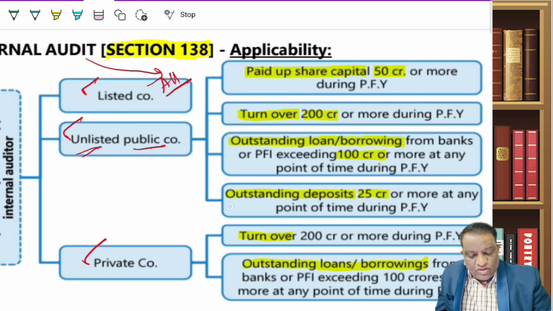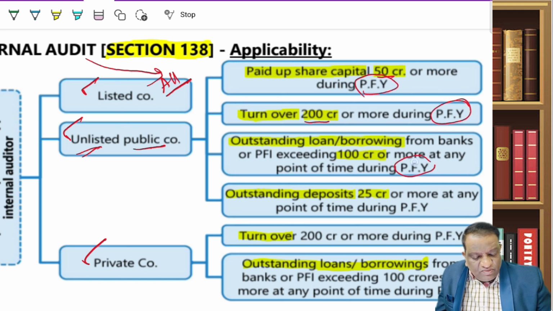then you look at four criteria. Paid up share capital of 50 crore or more; you have to remember these numbers. And turnover of 200 crore or more during the preceding financial year, mind you, not the current financial year, everywhere it is preceding. Share capital of 50 crore, turnover of 200 crore, outstanding loans or borrowings of 100 crore, outstanding deposits of 20 crore. If you satisfy any one condition, internal audit becomes mandatory.